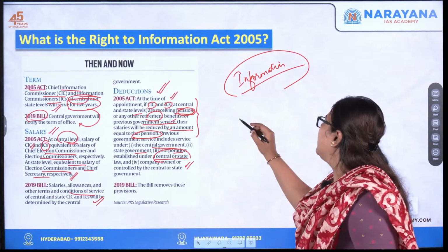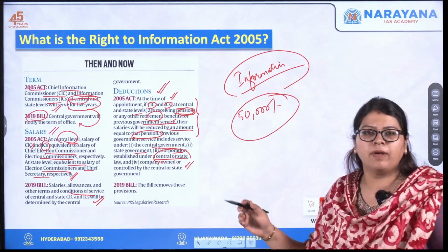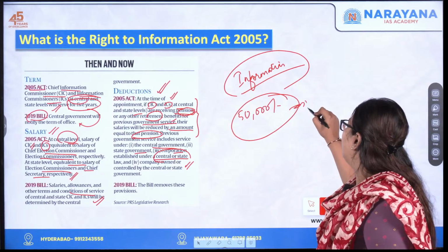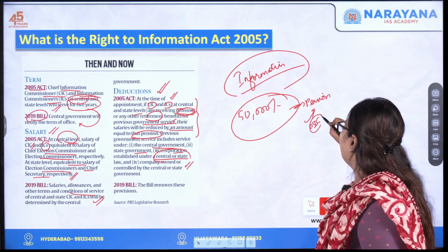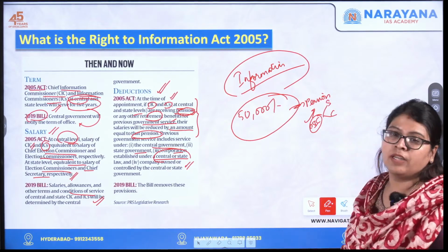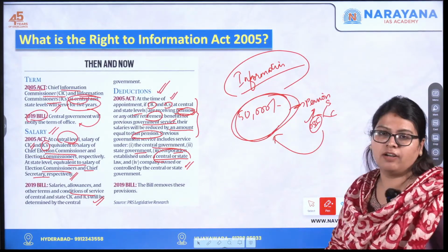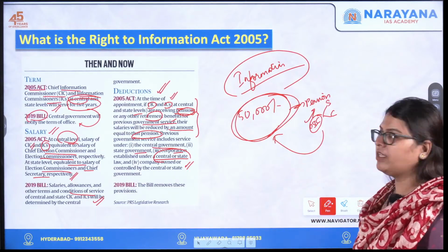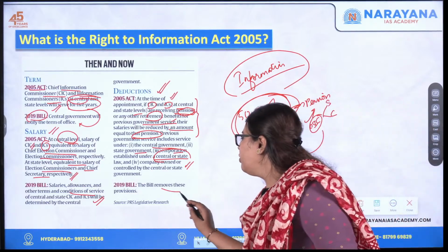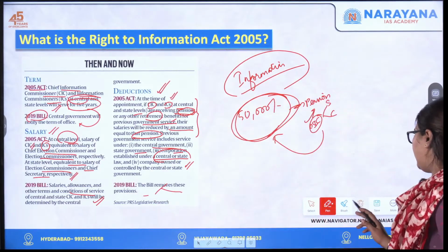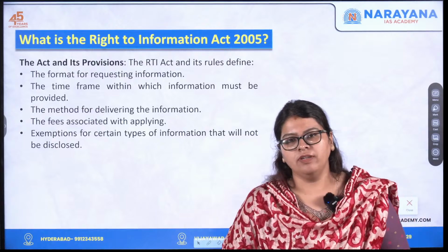For example, if I was a previous government servant, an ex-bureaucrat, receiving 50,000 as my pension, and now I'm appointed as the chief election commissioner, whether at the state or the central level, my salary will be reduced by the previously drawn pension, that is 50,000 rupees. That's what they are saying. This was according to the 2005 Act, but the amendment removes all these provisions. So these are the differences in the provisions between the 2019 and the 2005 Act.